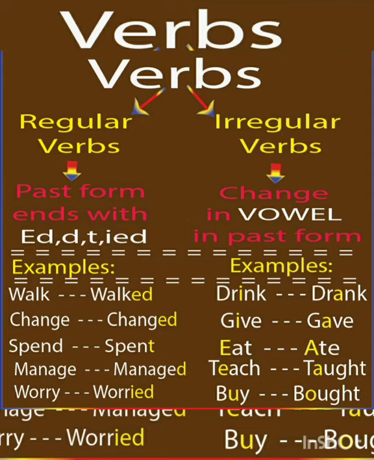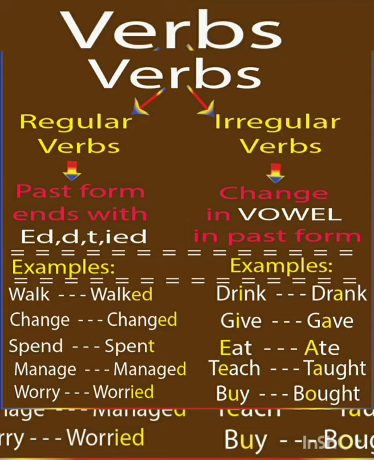So here, irregular verbs are also known as strong verbs, and these strong verbs form their past tense by simply changing the vowel without adding ed or d or t. See here, strong verbs or irregular verbs, while changing their present form into the past tense, they do not change with ed or d or t. These are called strong verbs or irregular verbs.